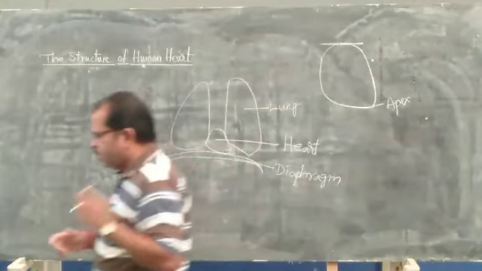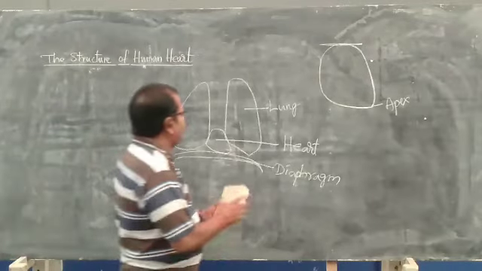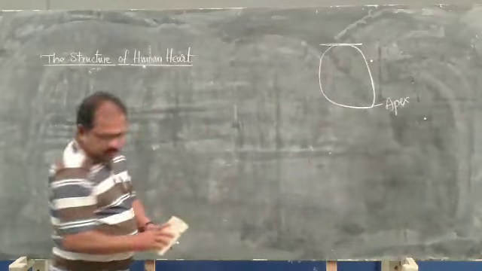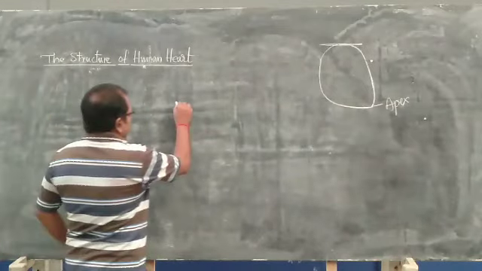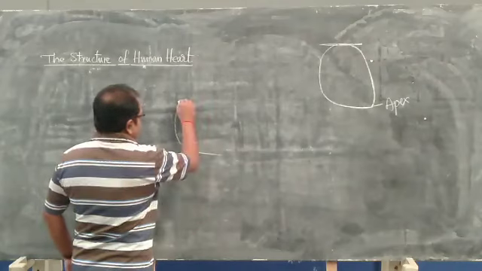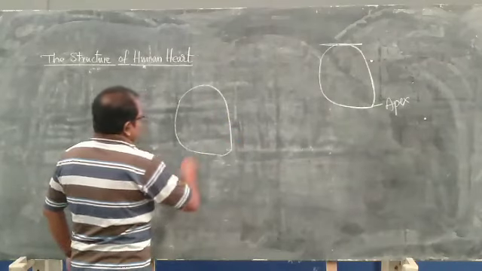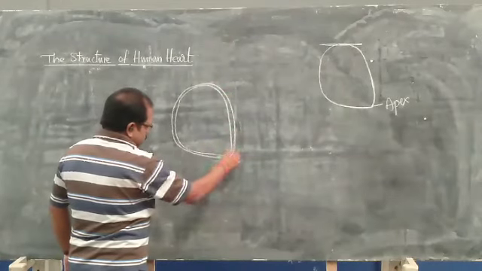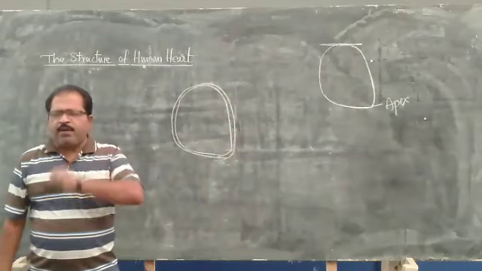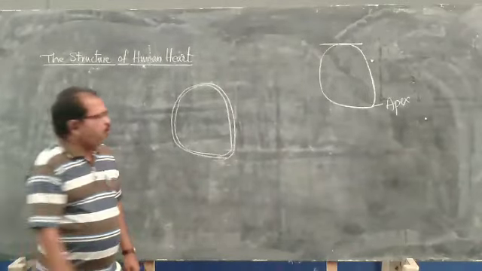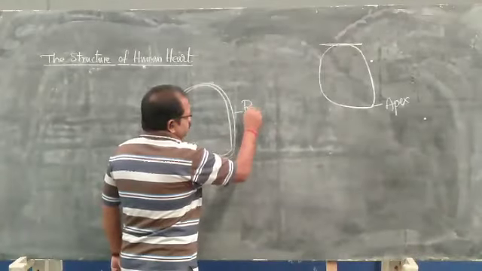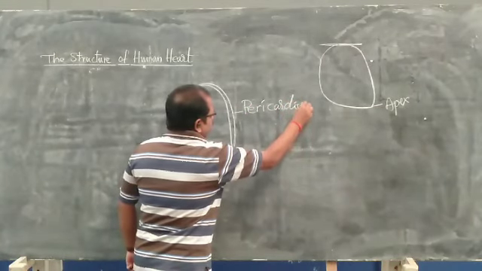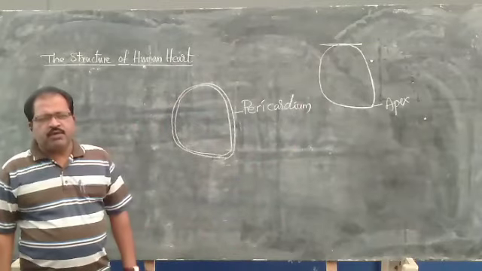When you look at the structure, the heart is covered by a thin membrane called the pericardium.